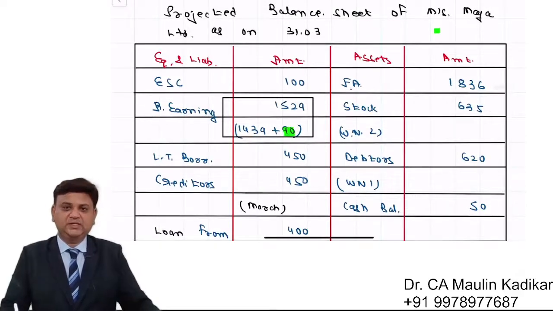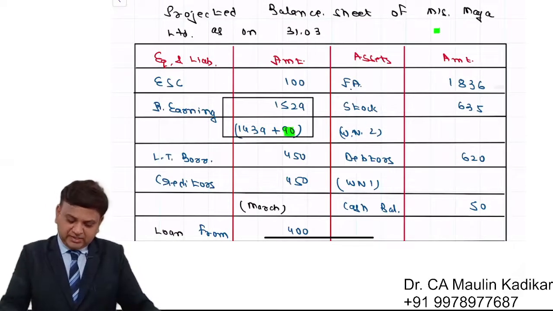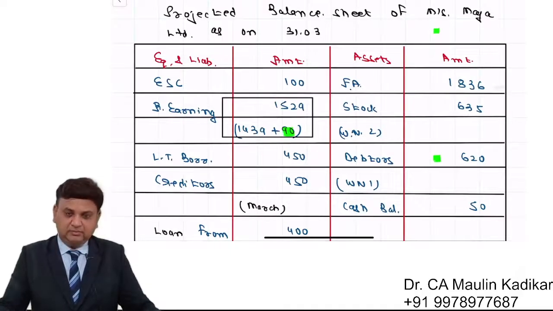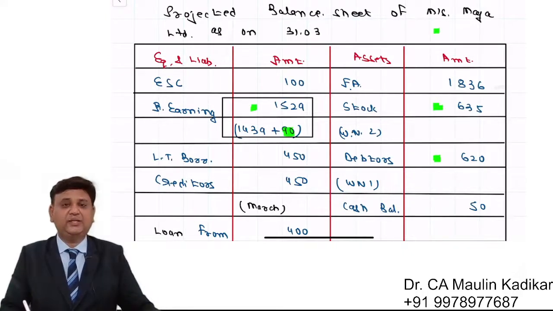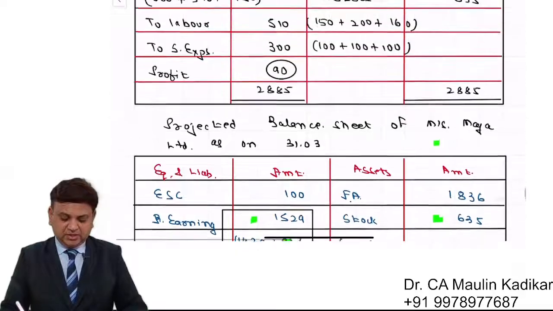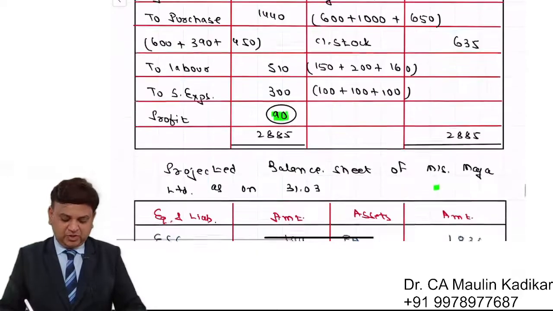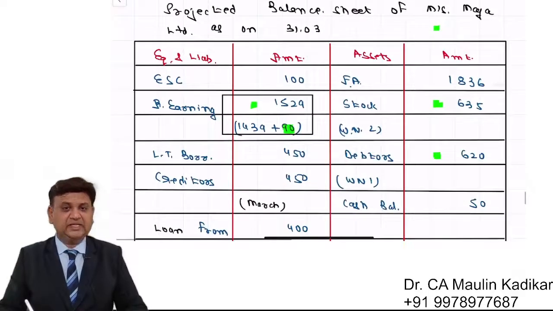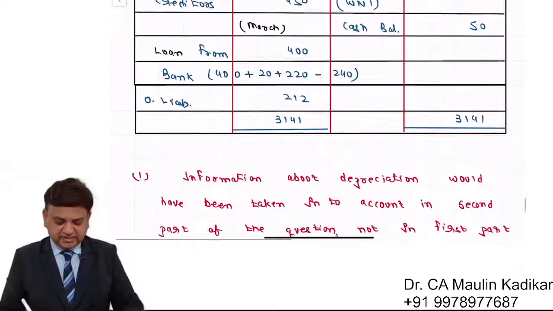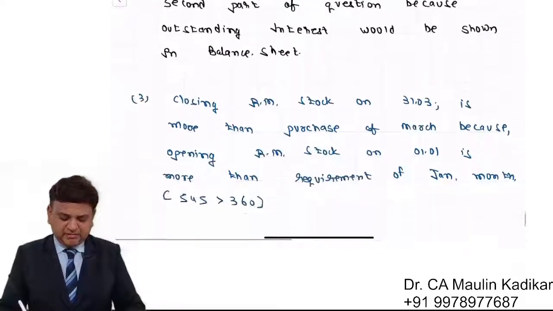The first reason is, let's say it may happen, let's say you commit mistake over here, or you commit mistake over here. Then in that case, keeping this as balancing figure, your balance sheet is tallied, but your answer would be wrong. And second reason is, generally, whenever possible, we have to support our answer with the working notes. That is what is always expected by the examiners. That is the reason I do not suggest you to keep that as balancing figure.